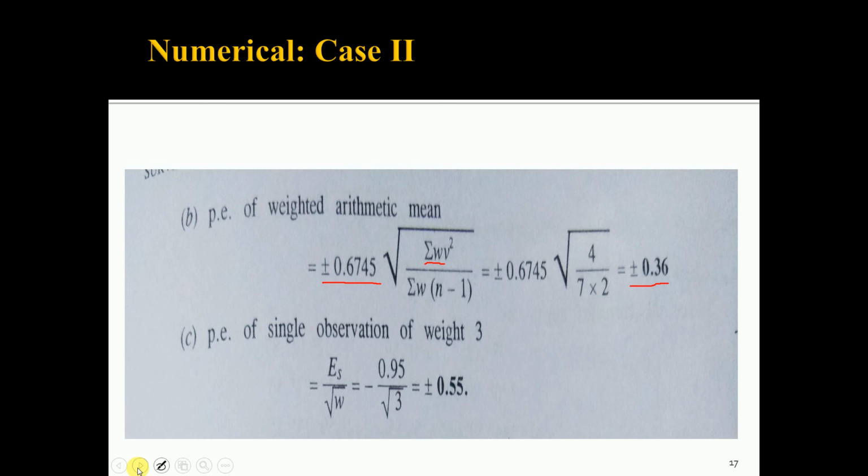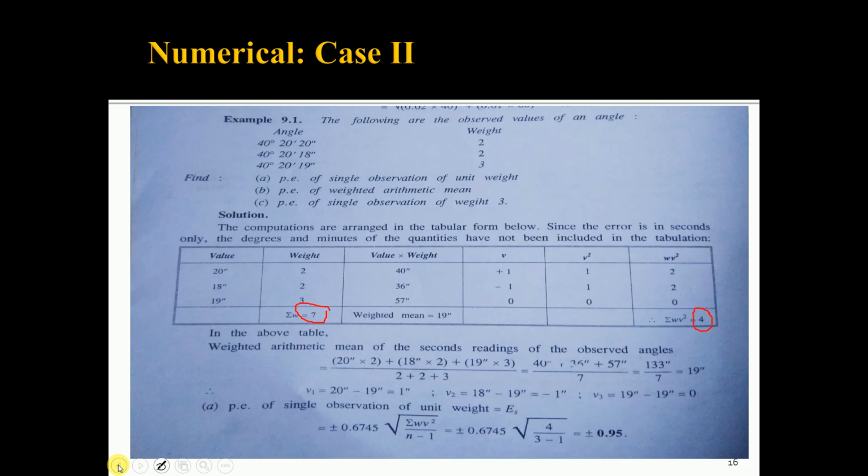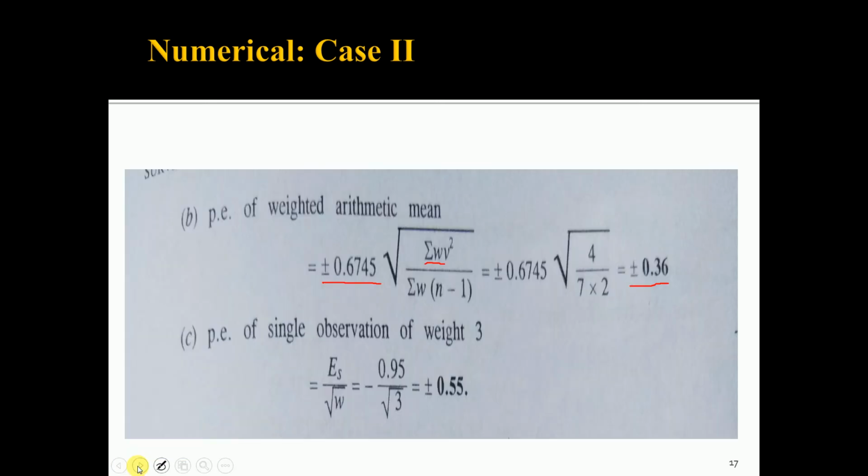So the probable error of a single observation which we have determined is 0.95, divided by root of weight. The weight for the third observation is 3. So the probable error of a single observation of weight 3 is plus or minus 0.55.